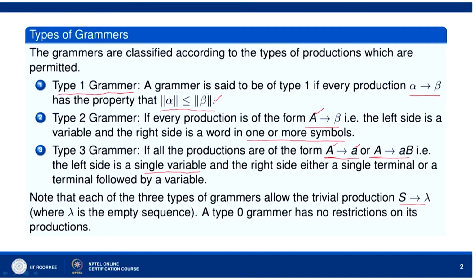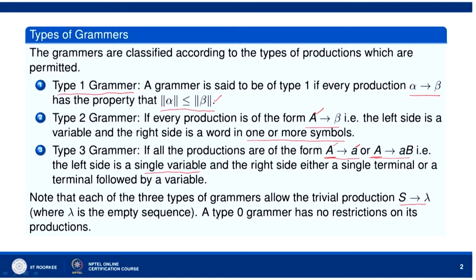Further, it is also there in type 2 grammar because it is of the form A goes to beta. A here is replaced by S here and in place of beta we have lambda. Now, it also belongs to the type 3 grammar because it is of the type A goes to a, S goes to lambda. So, this S goes to lambda is there in all the 3 types of grammar.